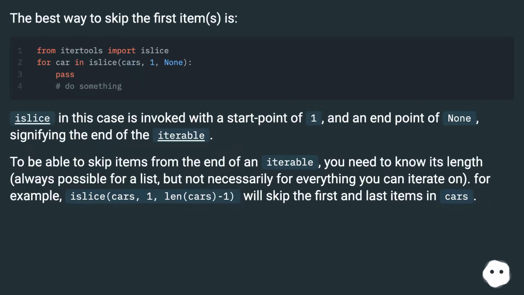islice in this case is invoked with a start point of 1 and an end point of None, signifying the end of the iterable. To be able to skip items from the end of an iterable, you need to know its length, always possible for a list, but not necessarily for everything you can iterate on. For example, islice(cars, 1, len(cars) - 1) will skip the first and last items in cars.